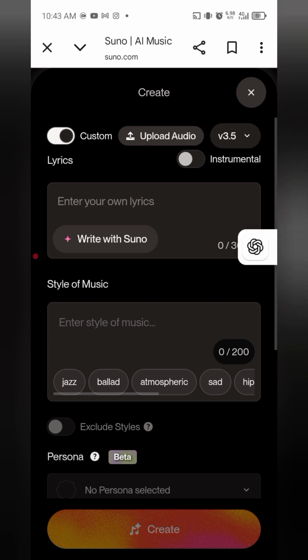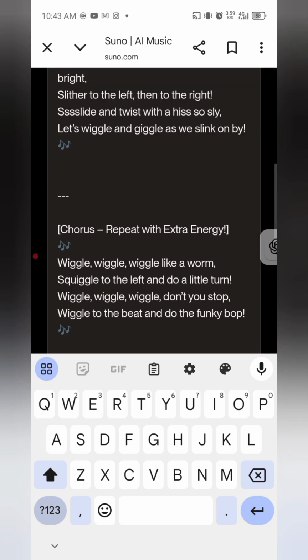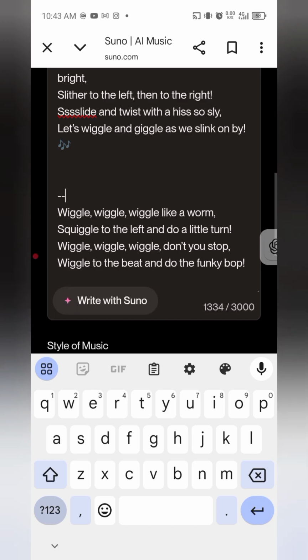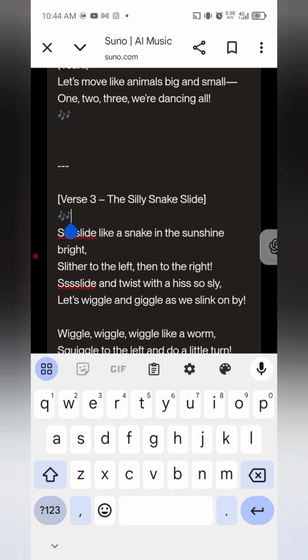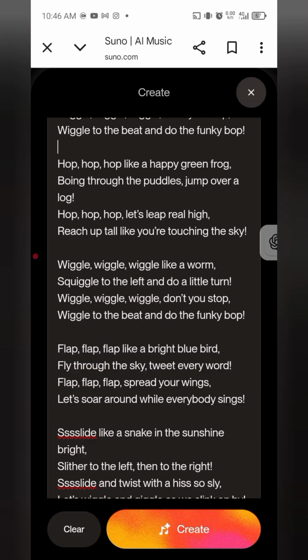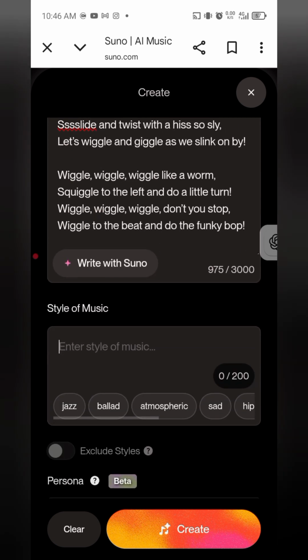Okay, so now it says enter your own lyrics. I'm just going to be entering mine, and then taking out things that are not needed, like this "chorus repeat with extra energy". I'm going to be deleting all of that, the chorus and verse labels that are not needed, so it should always be just the words of the song. If not, when they're generating the music, they'll start singing the labels, like "verse 3". So remove all of that before creating your music.